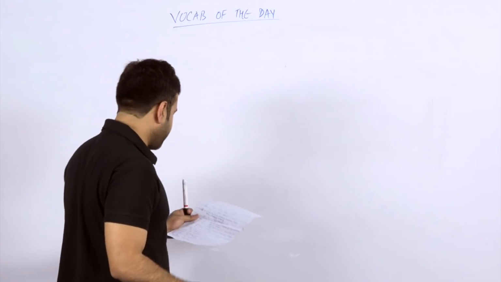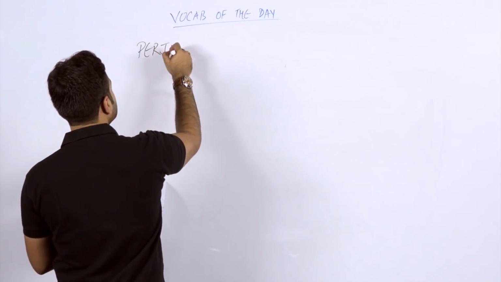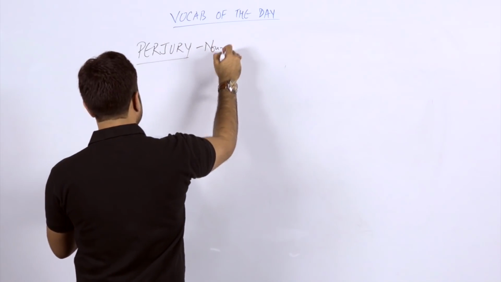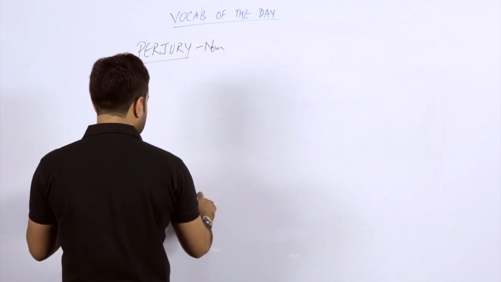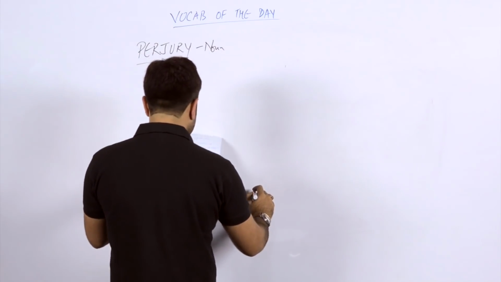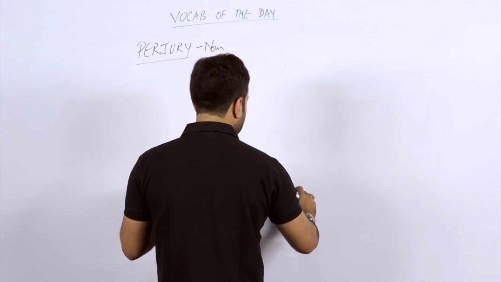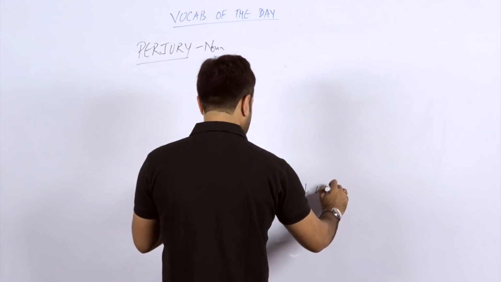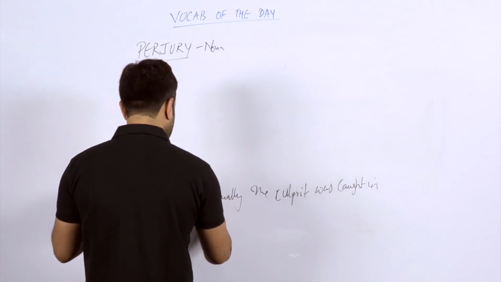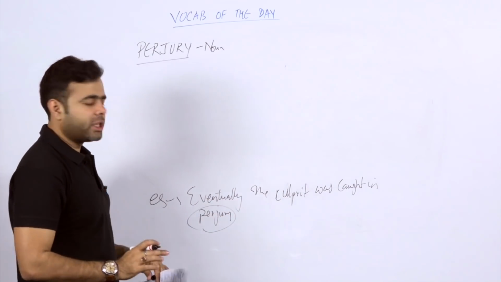The next word, students, that we are going to discuss is perjury. That is the eighth word, perjury. How can we use it? We can use this word as a noun. The sentence is, eventually the culprit was caught in perjury. Now, what do you think if the culprit has been caught in perjury?